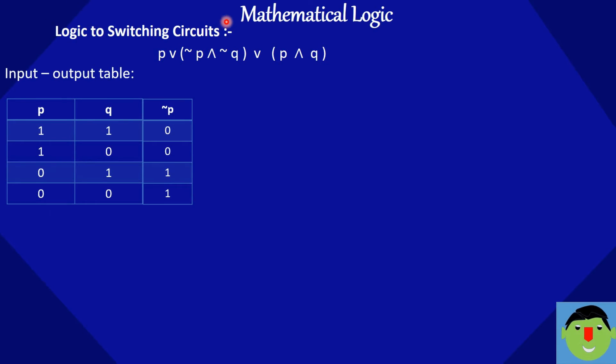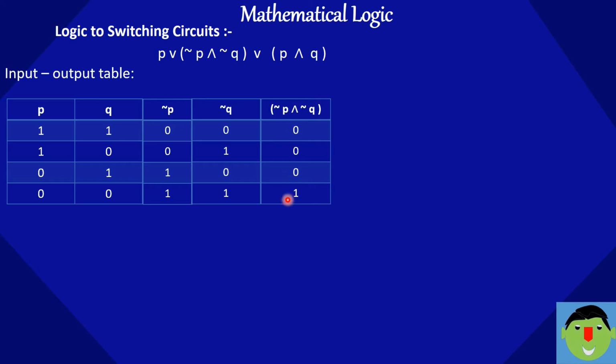So negation of P is nothing but negation of 1 is 0 and negation of 0 is 1, and negation of Q similarly, negation of 1 is 0, negation of 0 is 1. Then you have to solve this bracket, negation of P and negation of Q, meaning both should be on, then only our lamp will glow. So both should be 1, then only 1 comes, otherwise 0, the lamp will not glow.